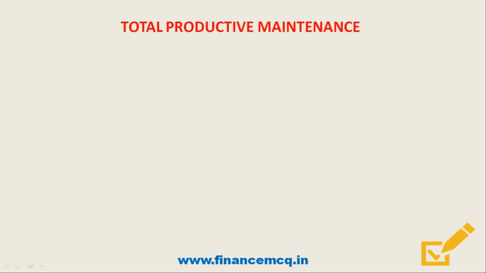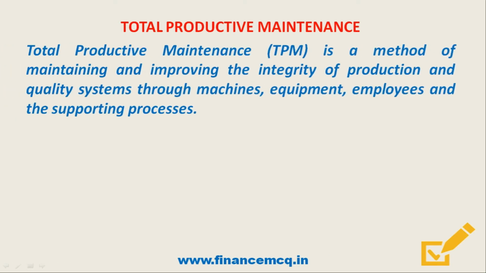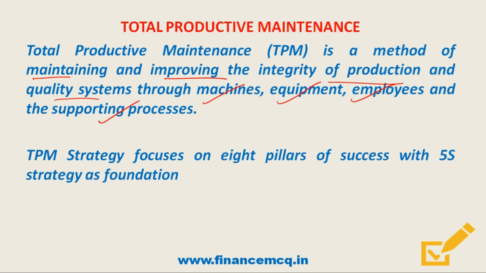So friends, the next technique under lean system is total productive maintenance. Total productive maintenance is a method of maintaining and improving the integrity of production and quality system through machines, equipments, employees and supporting process. TPM basically helps in keeping all equipment in top working condition so as to avoid breakdowns and delay in manufacturing process. The TPM strategy focuses on 8 pillars of success with 5S strategy as foundation.